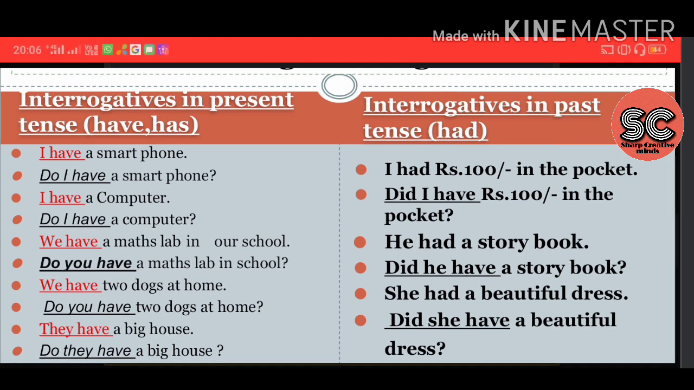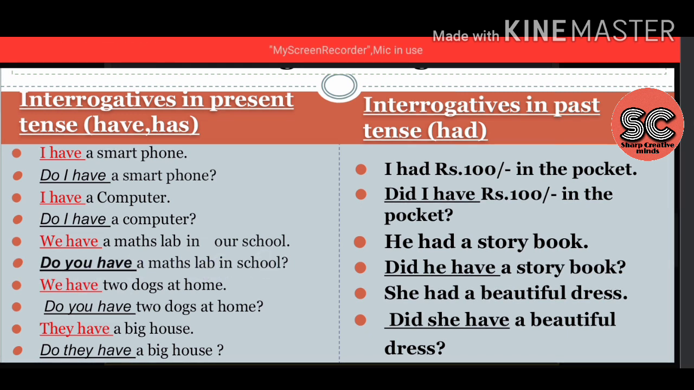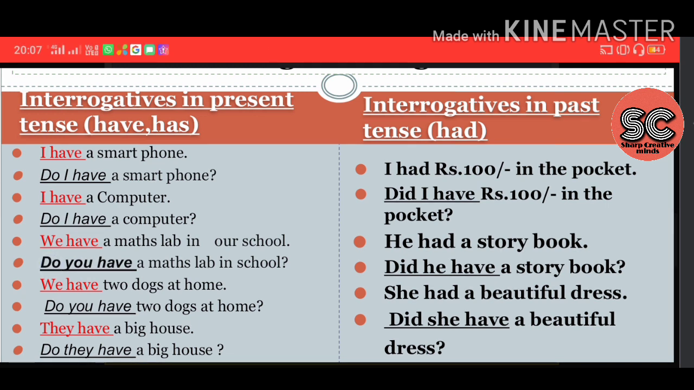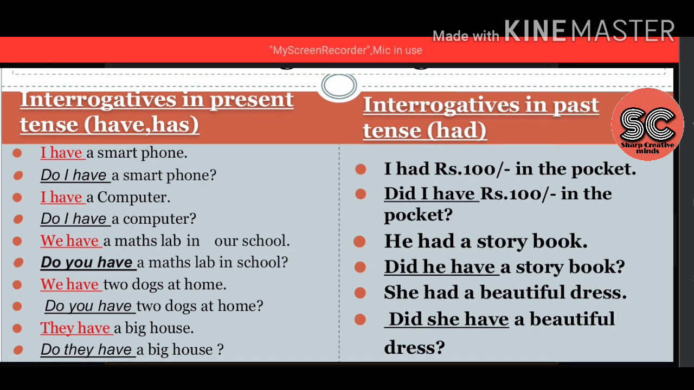So these yes or no responses. We have a maths lab in our school. So, do you have a maths lab in your school? See, we gets converted to you here. So instead of we we add you, and before that we are adding do. So do you have a maths lab in school? If you have a maths lab, you will say yes. If you don't have a maths lab, you will say no. So yes or no type of questions.